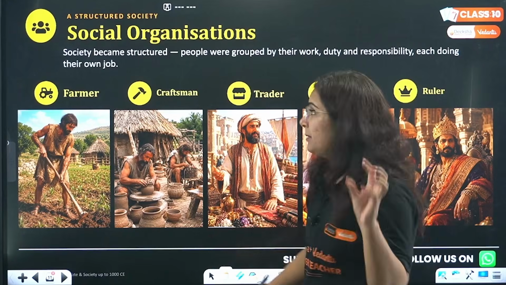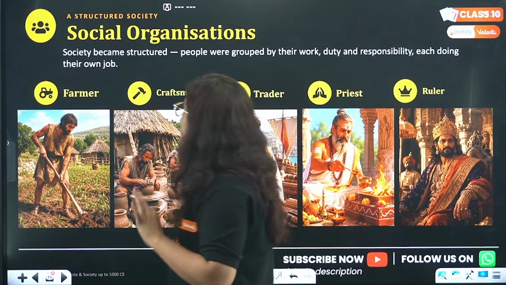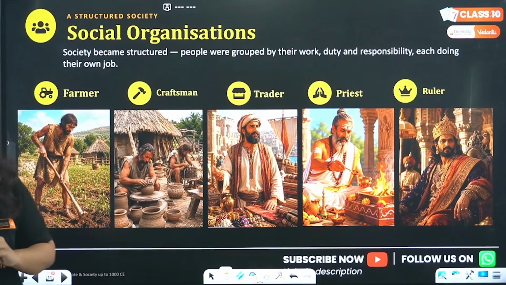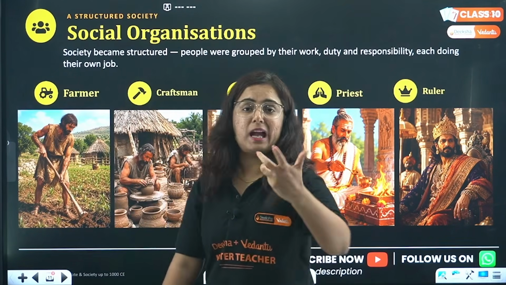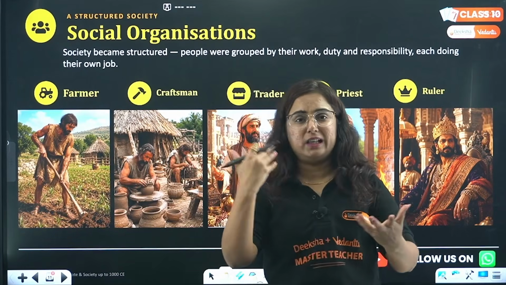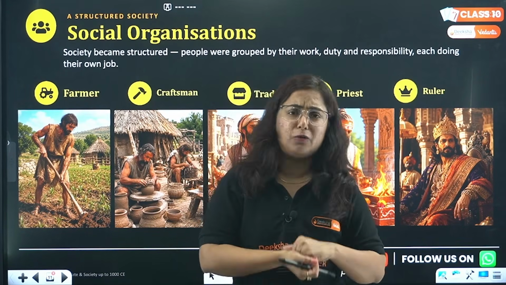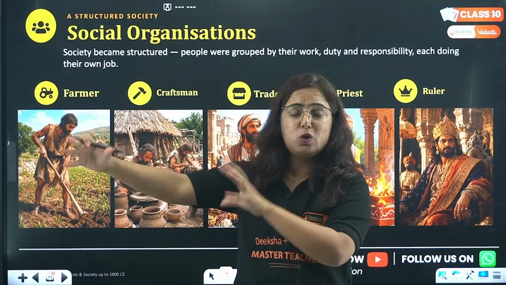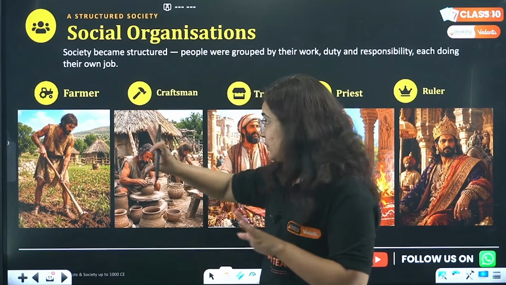I will tell you about everything of India, don't worry about it. Now we see the social structure. Here the social structure was such that, beta, certain activities were predominantly being done, like farming. So in the society there was a farmer who was tilling the land and making the farms ready for the growth of crops, and his work was also to look after the harvesting festivals and harvesting seasons. So this was a farmer.